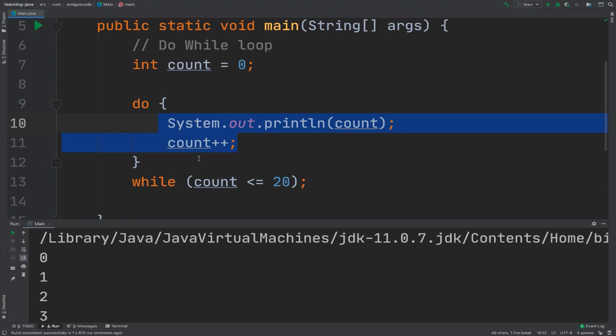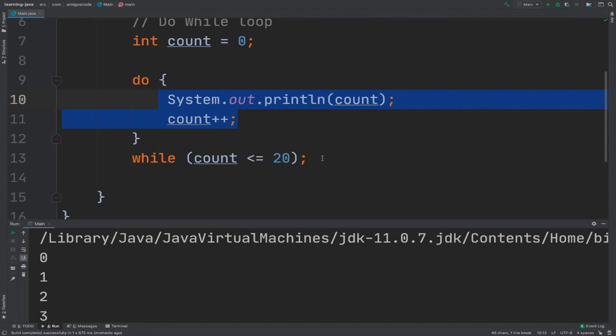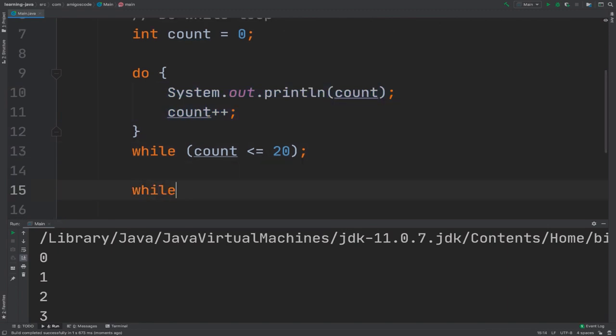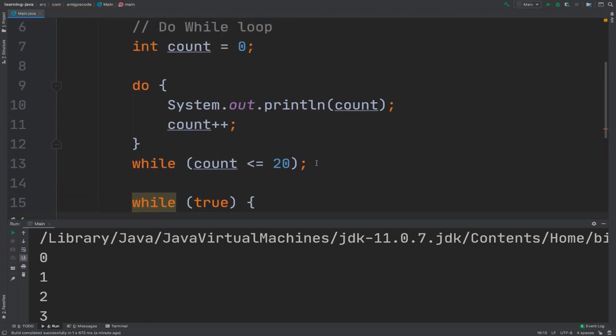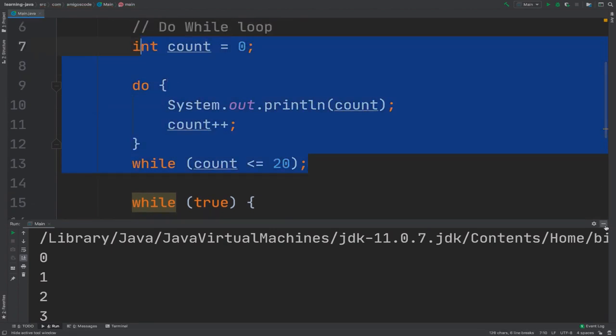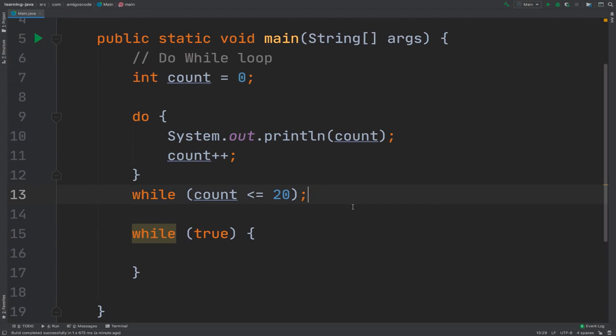But the difference between the normal while loop, so this while loop, so while and then true, and this one right here, so let me collapse this. The difference between do while and while is that do while executes no matter what at least once.